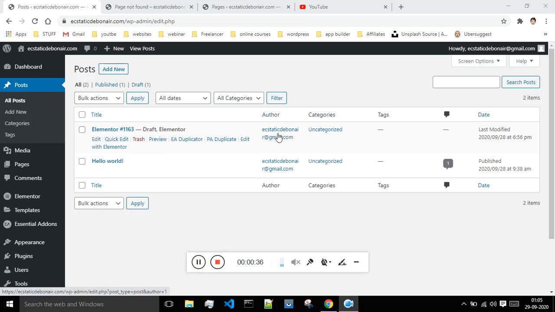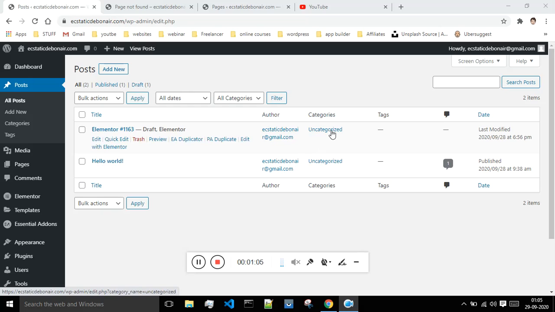Suppose you have a website with 2 admins, 2 people writing or publishing content on that website, then their details will be shown over here. This is the category of the post, so the category in which you have published your post will be shown. Suppose I am a web developer creating courses, then I'll have categories like the HTML course, CSS course, JavaScript course.